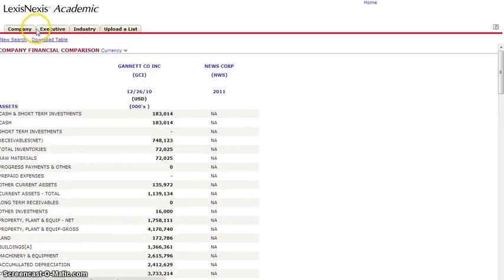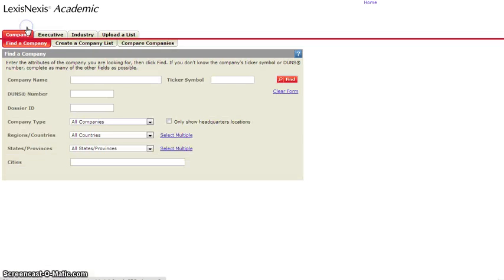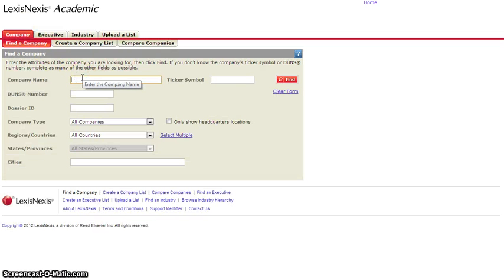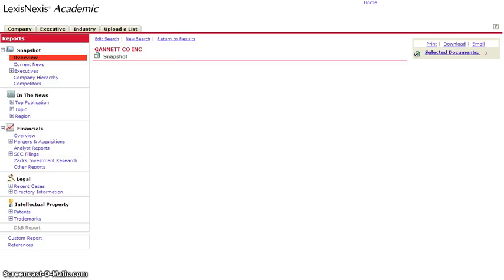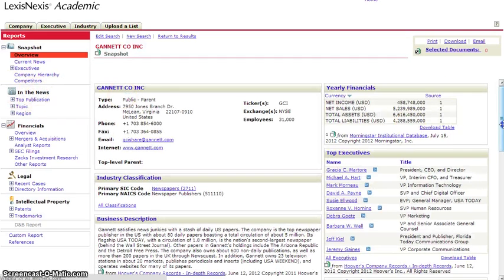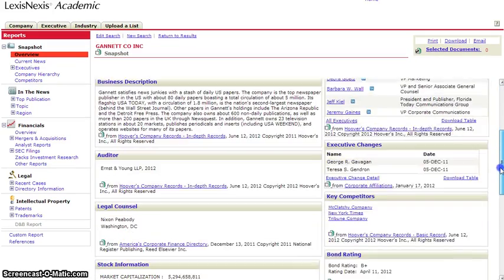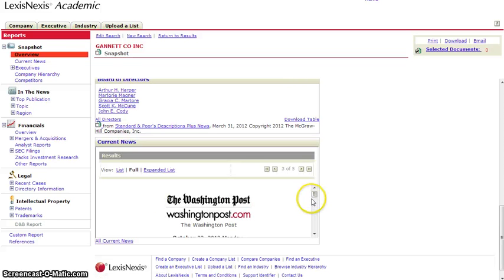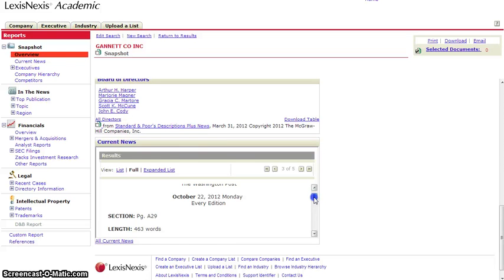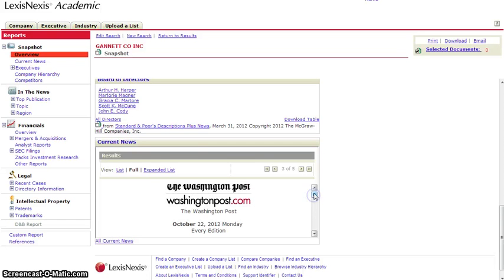As we saw earlier, LexisNexis also includes news databases. So if we go to our company tab and we go back to Gannett's dossier, we can either go to the side and look at news here, or we can scroll down and see current news. Since LexisNexis is a database with full text articles, all we have to do is click on it and use the same evaluation techniques that we did with our articles about President Obama.